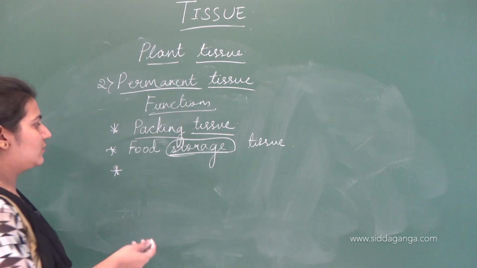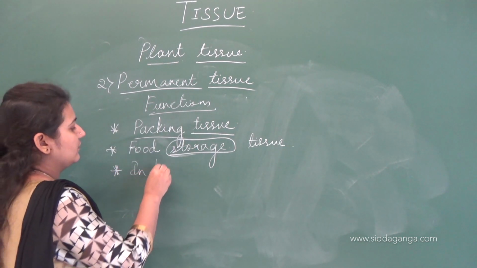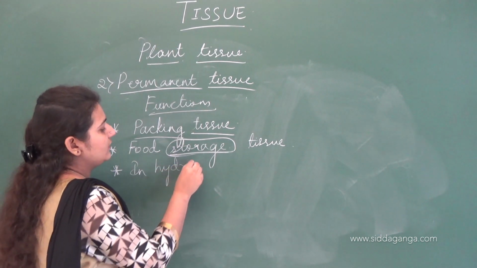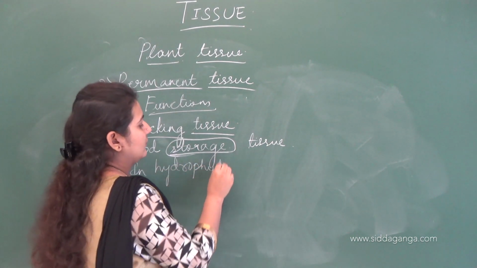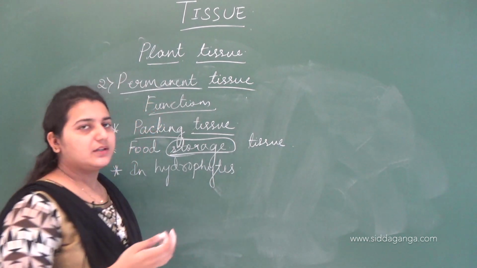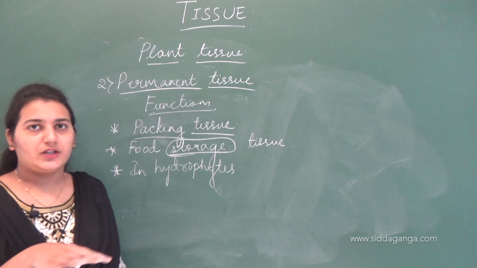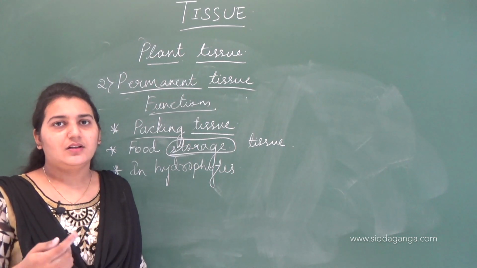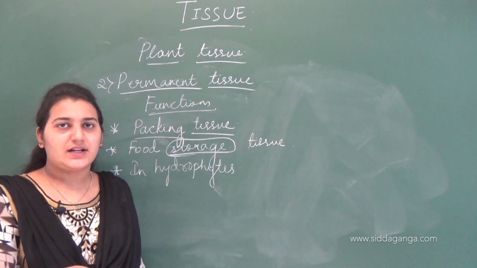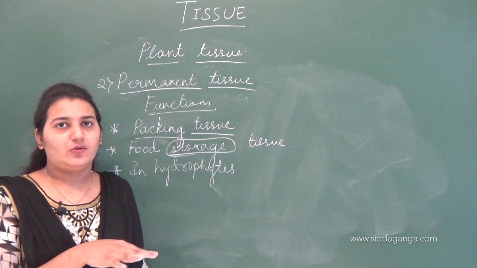So in hydrophytes, that is the aquatic plants, you might have seen on the surface of ponds or lakes there are plants floating on the surface, isn't it? So why don't they get submerged inside the water? Why do they float?